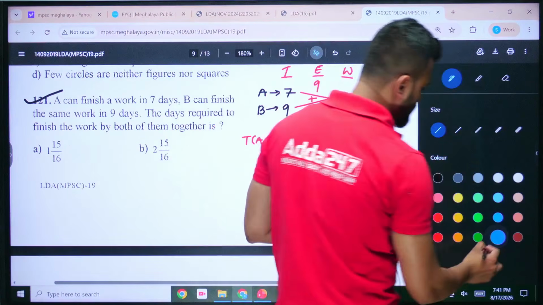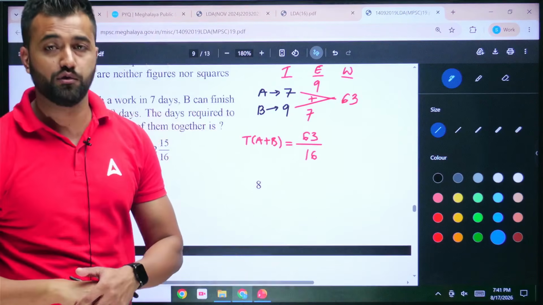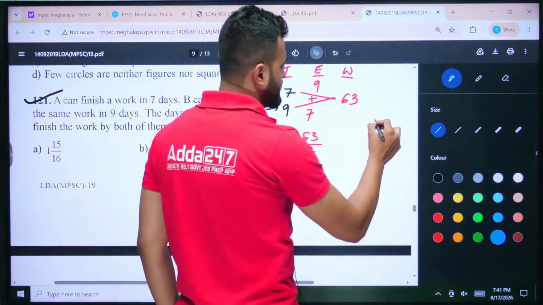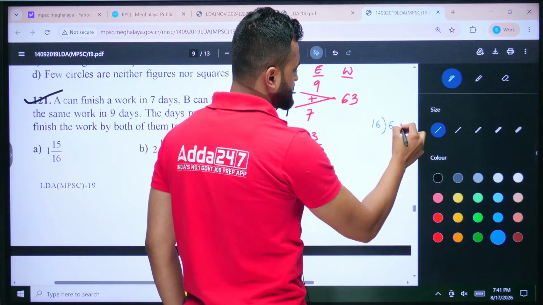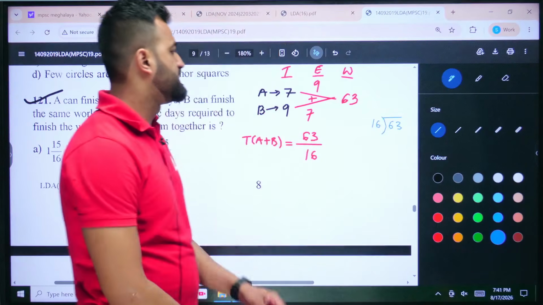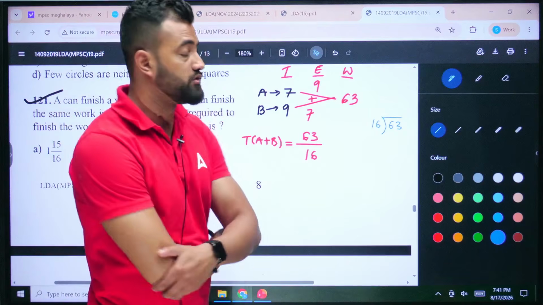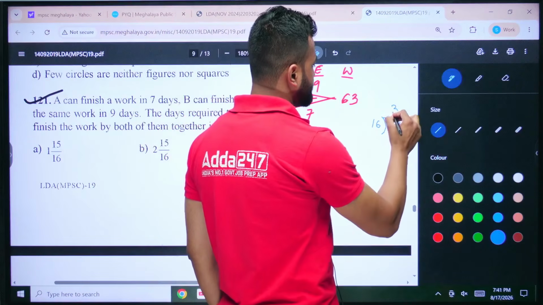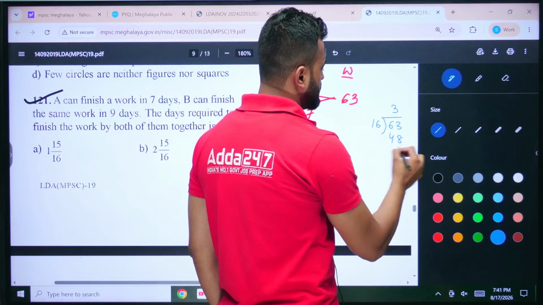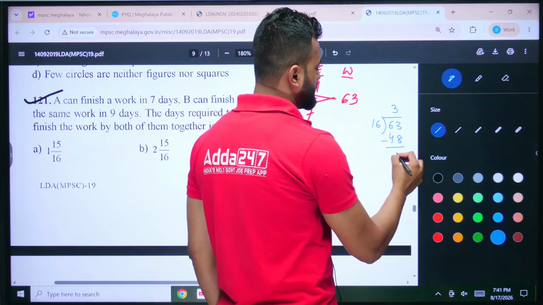That time I think some of you must have got confused about how to write the mixed fractions. So just divide this. See, if I divide 63 by 16, how much are you getting? 16 4s is 64. It will be too much. So I have to take 16 3s, which are 48. Subtract it, you'll be getting 15 out here.